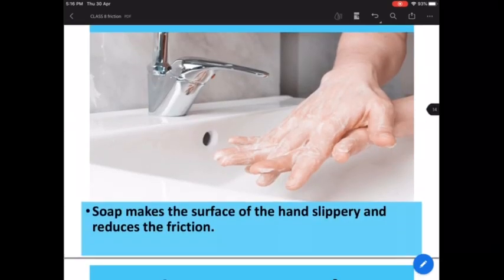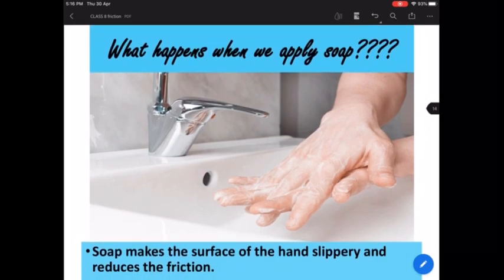Okay, so this we have done. Now tell me, suppose I give you a question. If you throw some soap water on your floor, why is it that you slip easily? Or suppose you apply soap on your hands, you are able to move your hands very easily against each other. Why is it so? You have to give me a reason, and talk in terms of physics. So what should be the reason?